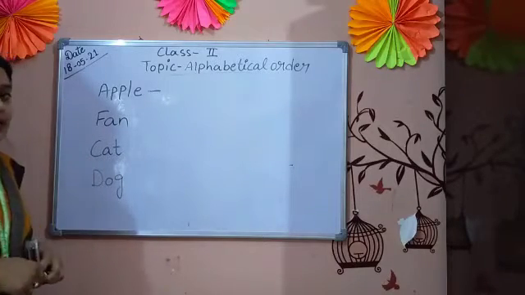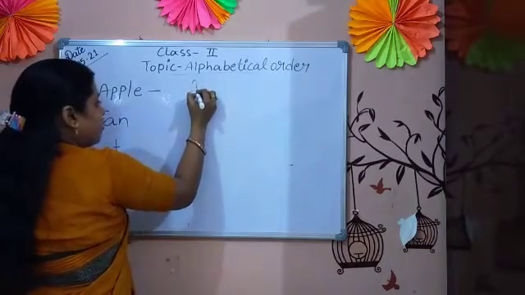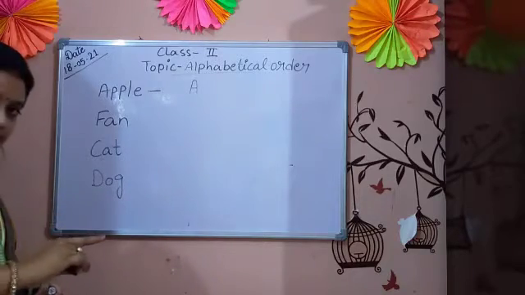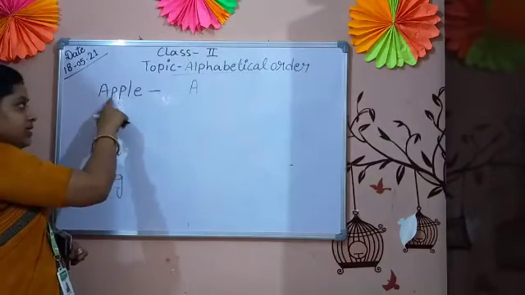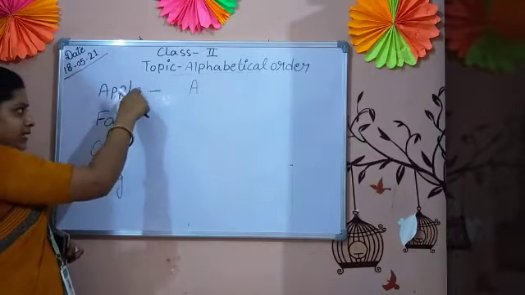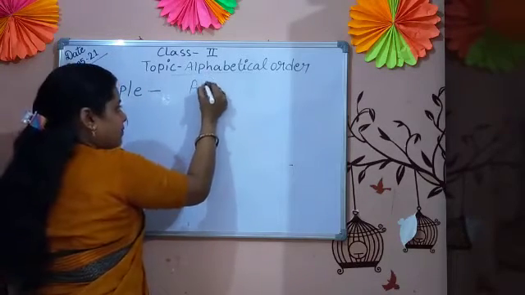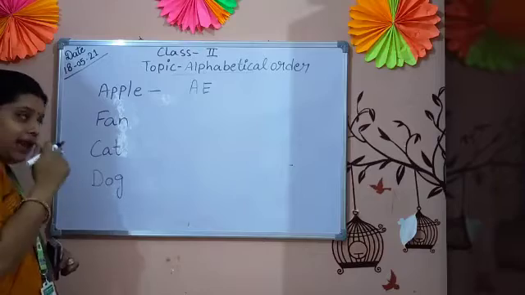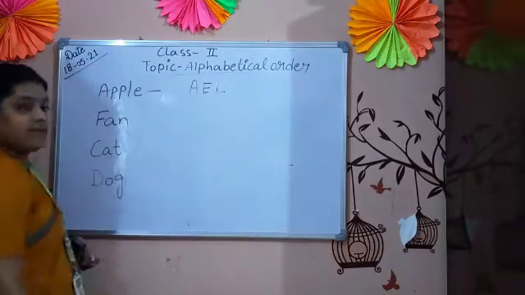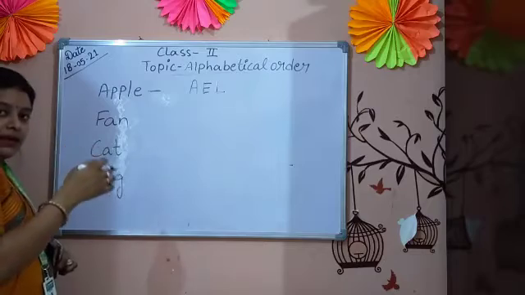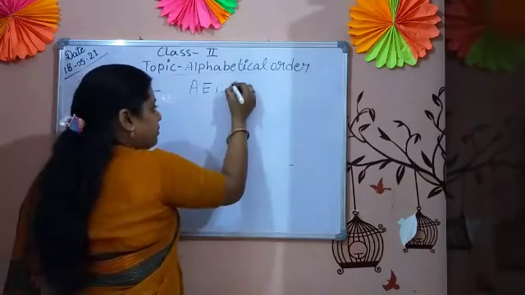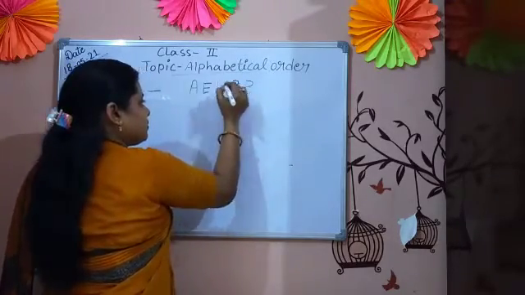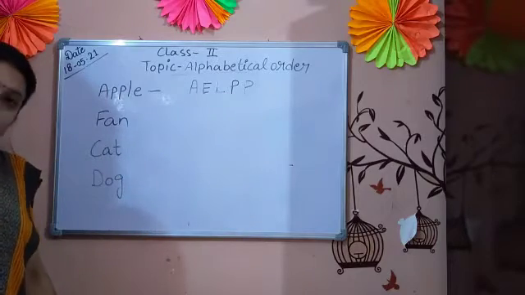A, because the first letter is A in the English alphabet. A I got in the apple. A, B, C, D, E. B is not here. C is not here. D is not here. But E I got. E, F, G, H, I, J, K, L. Now I got L. M, N, O, P. Now I got P. Here P is two times, so I also write it two times. This is the alphabetical order.